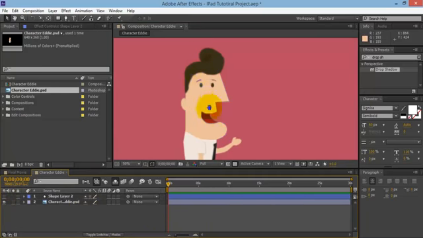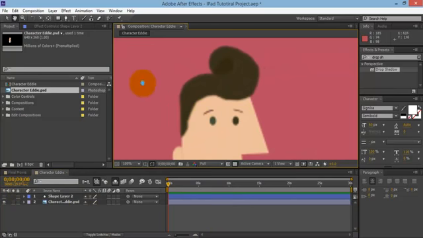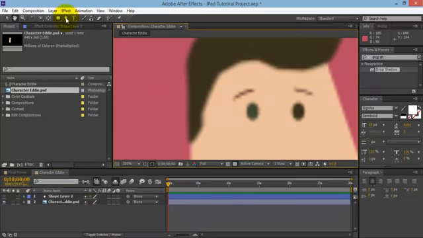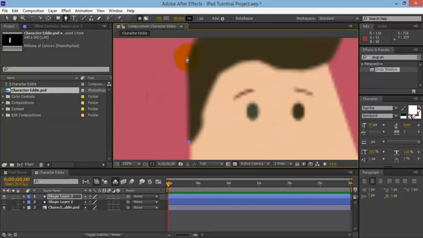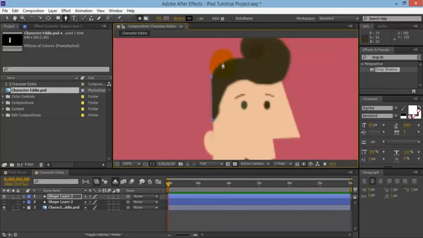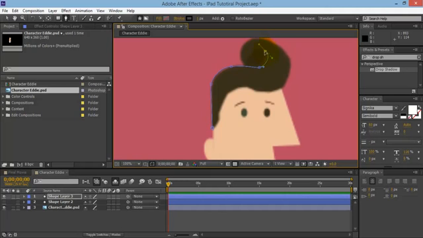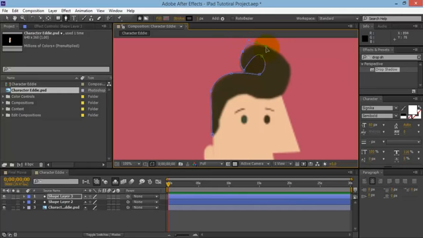Now we need to create the hair. So let's come in here again. Pen tool, click, click. Drag that around. And then like so. Now it doesn't have to be precise.